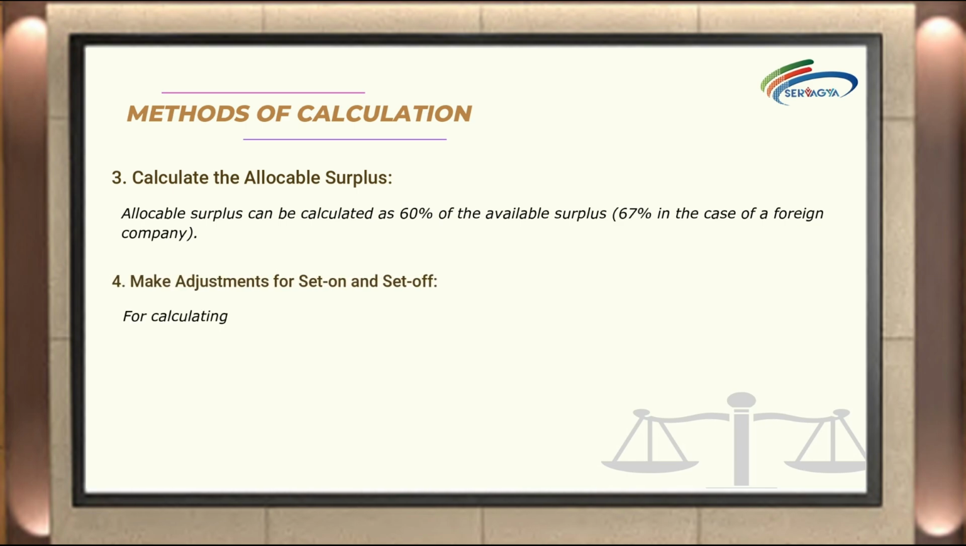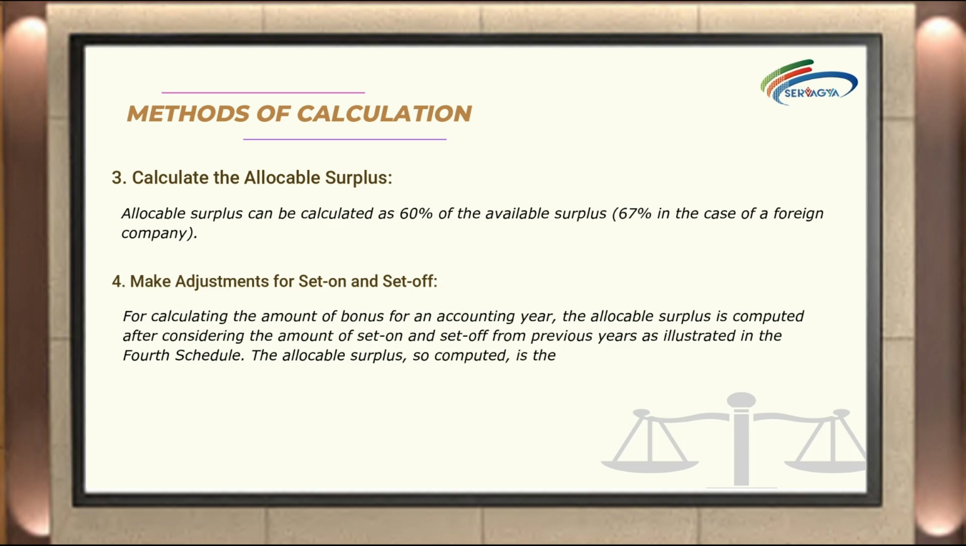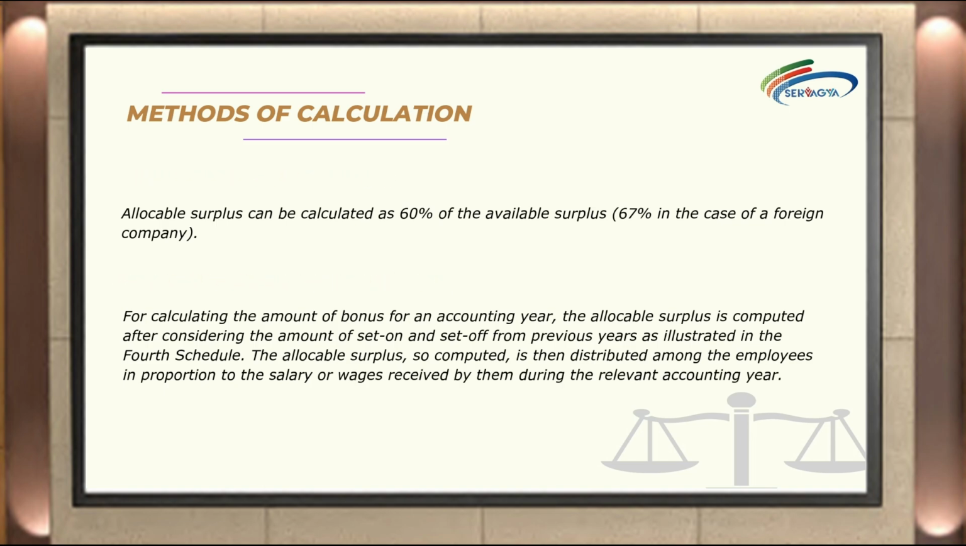For calculating the amount of bonus for an accounting year, the allocable surplus is computed after considering the amount of set-on and set-off from previous years as illustrated in the fourth schedule. The allocable surplus, so computed, is then distributed among the employees in proportion to the salary or wages received by them during the relevant accounting year.